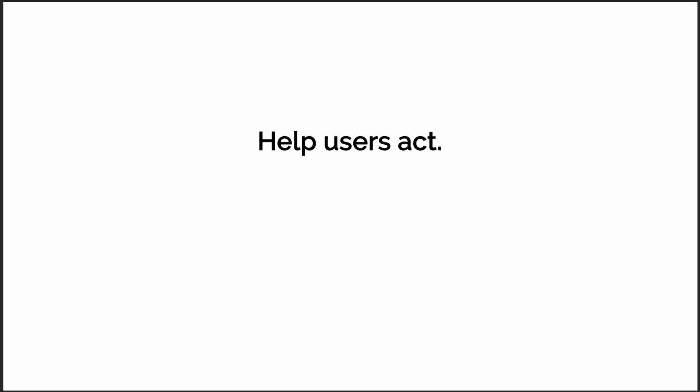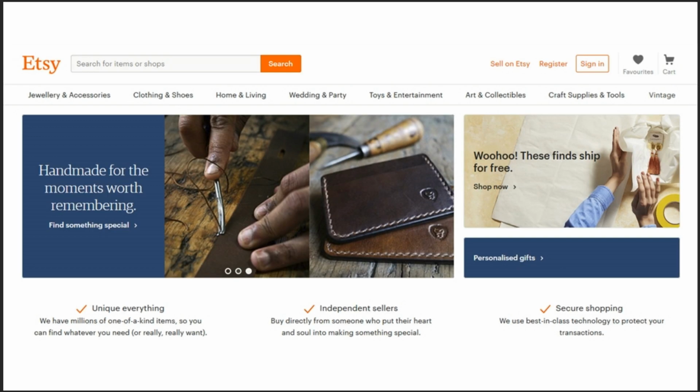Help users act. Your number one priority is to help users. Examples include a call to action button or brief copy to assist users filling out a form. Etsy uses many good examples of effective microcopy. You immediately understand what they do and who the site is for. The search bar text guides the user to search for items or shops.